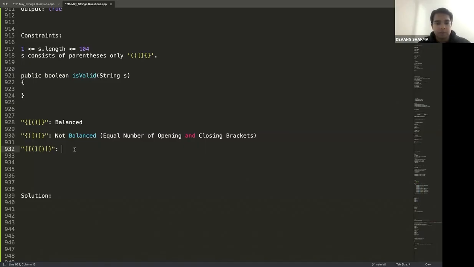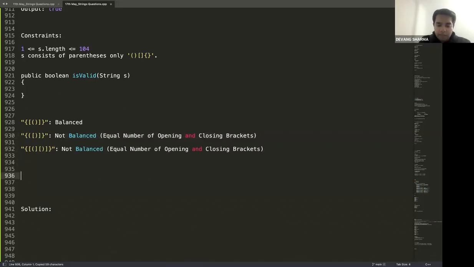Come on, guys, click in the chat. Balanced or not balanced? This is also not balanced. Does it have an equal number of opening and closing brackets? It does. But despite that, it is still not balanced. So one thing is clear. I am looking for two things. First, an equal number of opening and closing brackets. That is for sure.